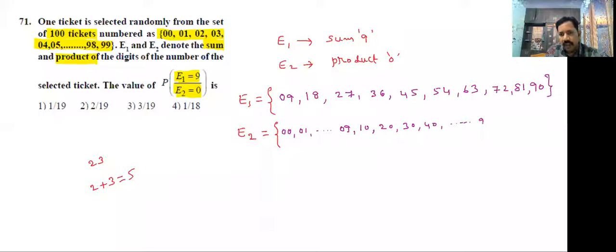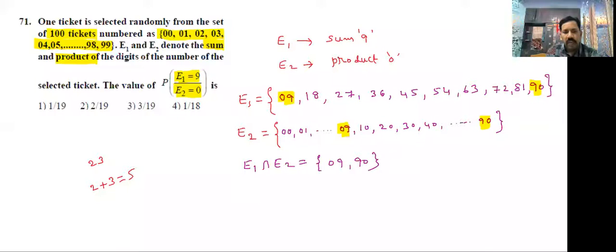Finally 90. See here, in these tickets the product of the digits is 0. Now what is the intersection part, students? E1 intersection E2. Identify that: 09, 90. Only these two are the intersection part.